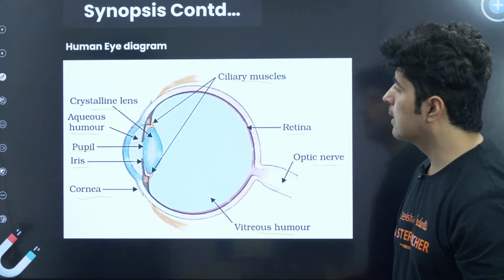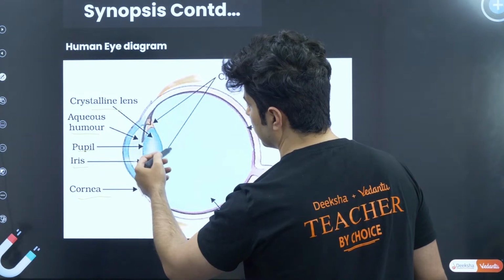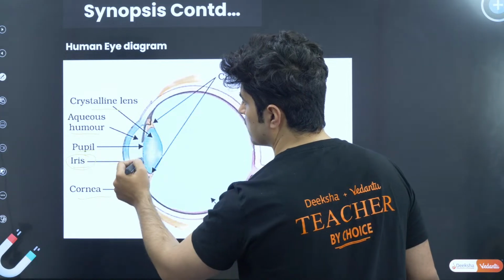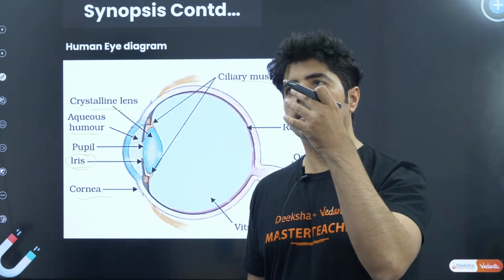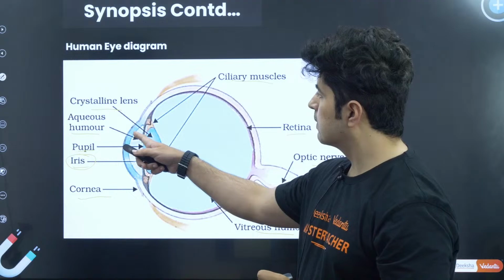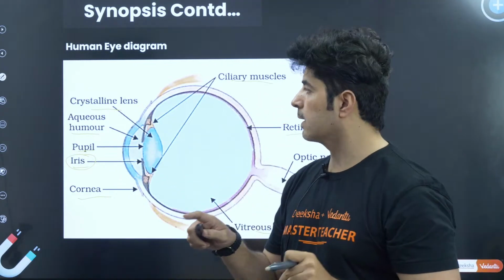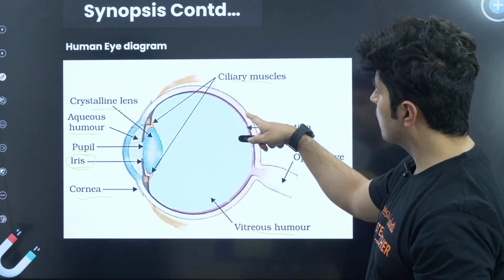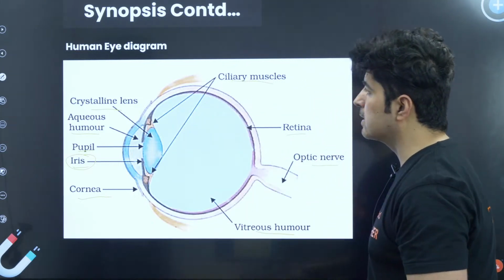Okay, and in this the important part is the pupil. The pupil is where the light enters the eye. It is dark basically. The iris is the muscle which controls the size of the pupil. So if too much light is coming, our eye's pupil gets squeezed. This iris muscle makes sure that our eyes don't get damaged by too much light. Retina is where the image is formed, and this is the diagram of the eye. Please have a look.